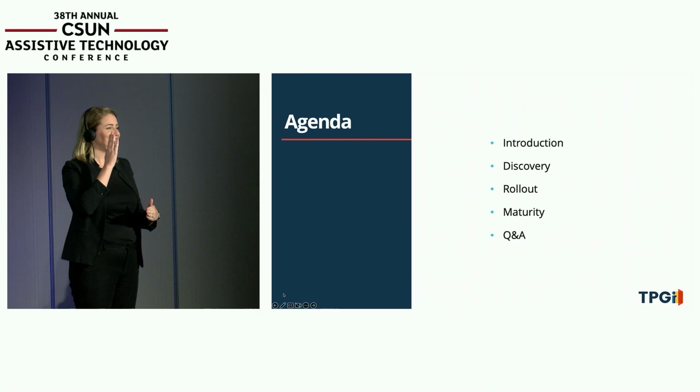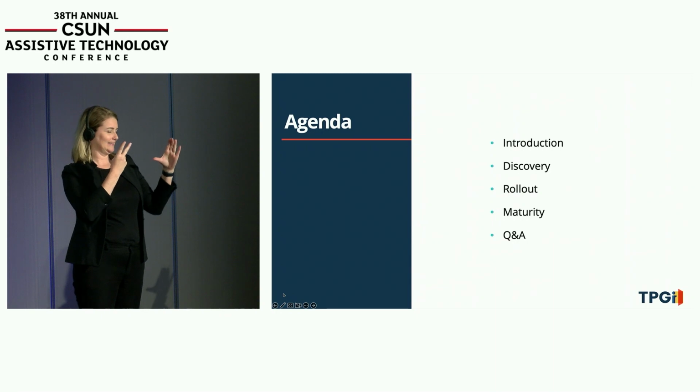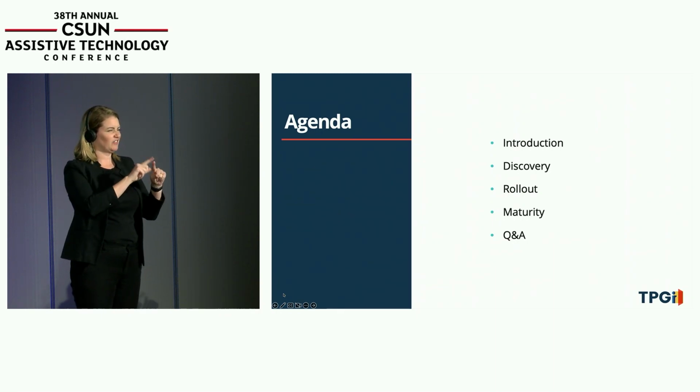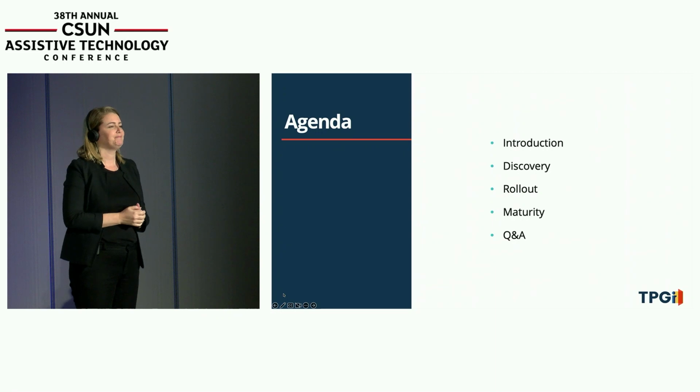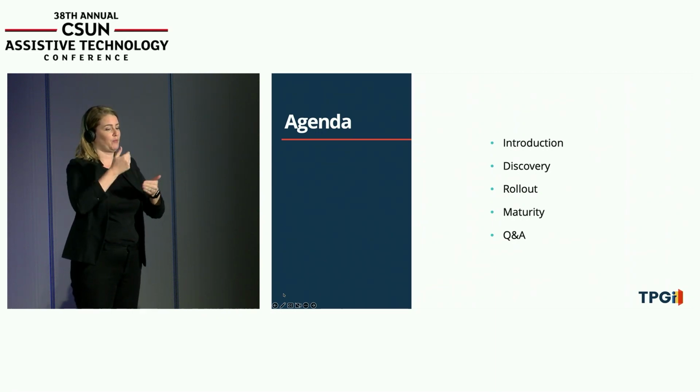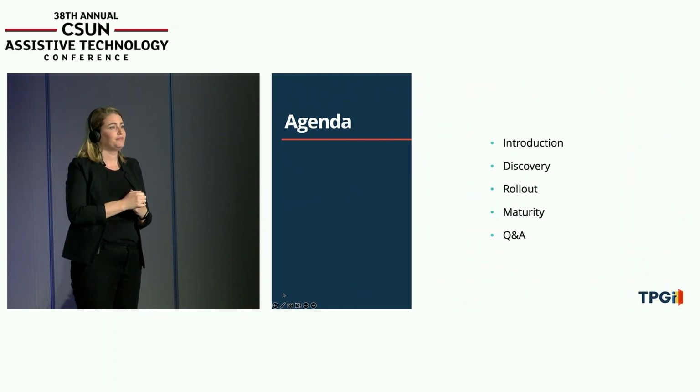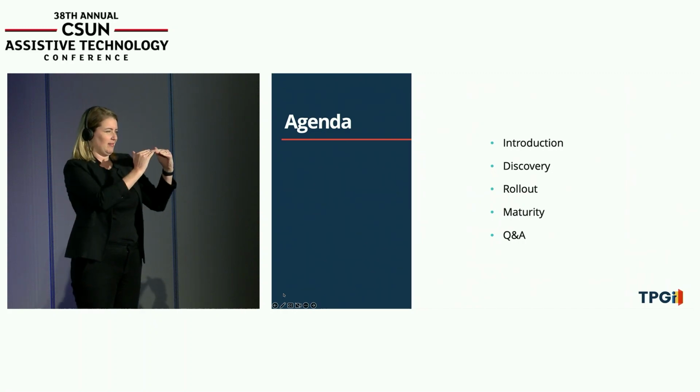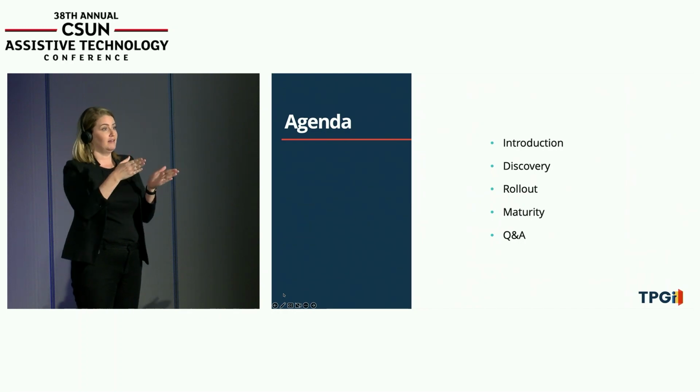Going to be giving you an introduction to how we see accessibility testing, how it works, how it breaks down, the different forms of testing and where to use them and so on. And then I'll be talking about a kind of a process or an evolution of how testing develops in an organization, particularly an enterprise, but it's really true of all organizations. Starting with a discovery phase, where you find out where you are in terms of your levels of accessibility, and you set baselines. And then a rollout to try and get testing across the organization, okay? And that is really the goal here.